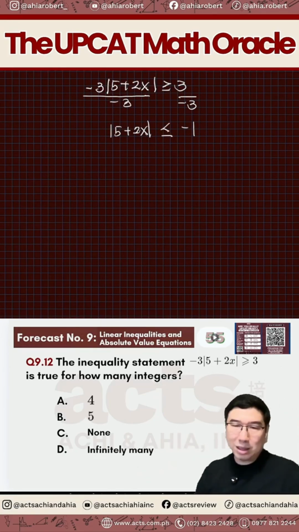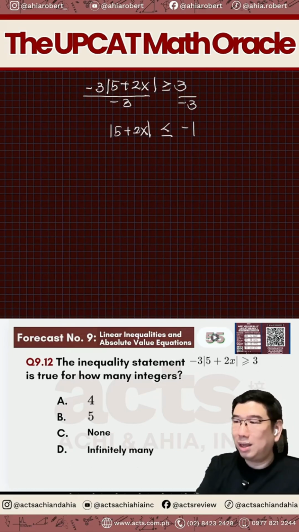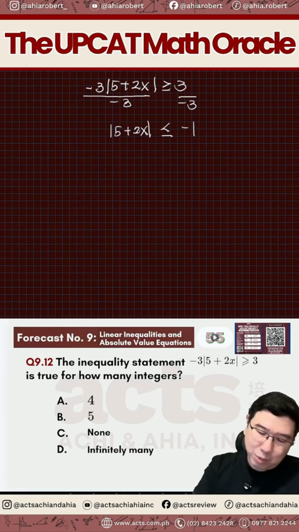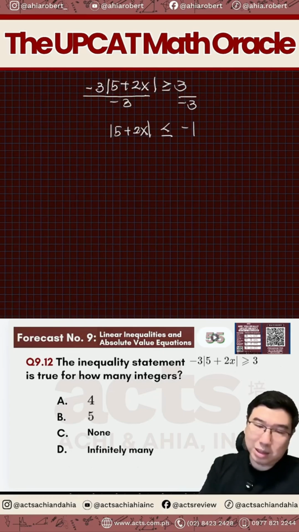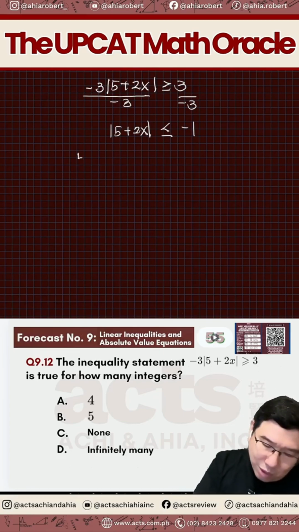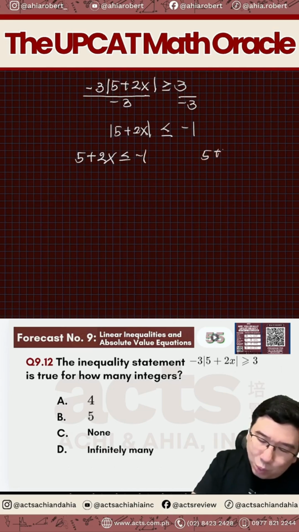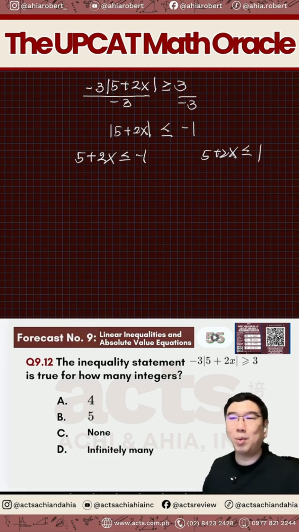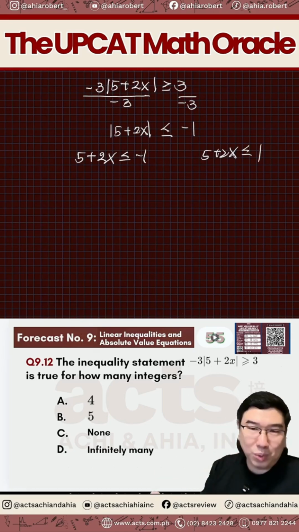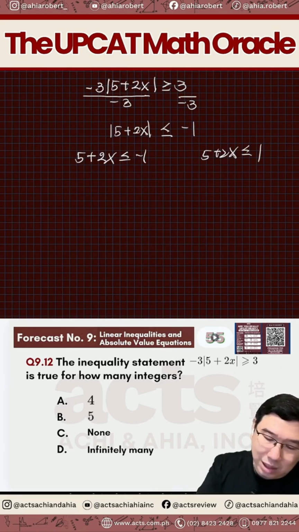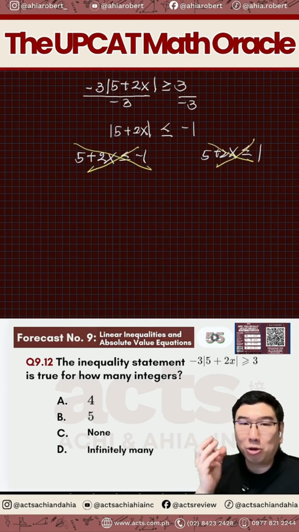Now, here is the part where a lot of students get confused. Okay? Absolute value of 5 plus 2x less than equal to negative 1. O di gagawin ko raw, 5 plus 2x less than equal to negative 1, and 5 plus 2x greater than or equal to 1. Yan daw yung gagawin natin. That's the process that you know. But this is not really the right way. You need to interpret first.